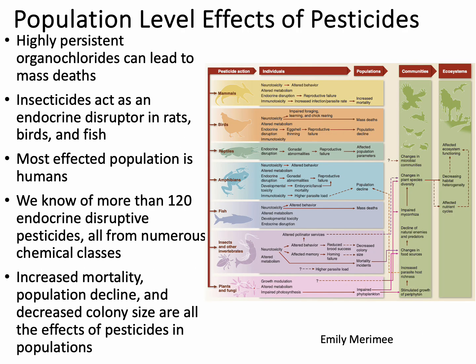This is the population level effects of pesticides. All populations are affected, from mammals to fungi. Most people think of pesticides simply being unhealthy in our food, but what they don't realize is it is causing changes in reproduction and development in species across the board. We can also see a change in food sources and a decline in natural enemies and predators because of the level of neurotoxicity and endocrine disruption.